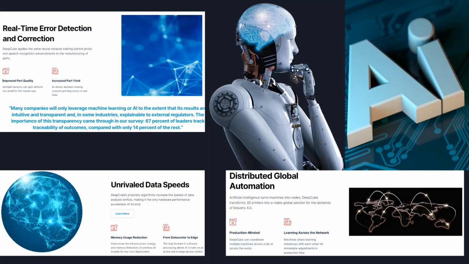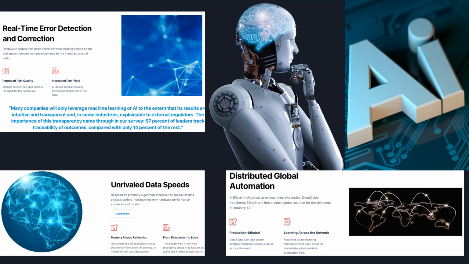It also enforces distributed global automation. AI turns machines into nodes, and DeepCube transforms 3D printers into a viable global solution for the demands of Industry 4.0. Now, a lot of the terminology they're using here, I've seen this before, and it's a lot of good marketing.